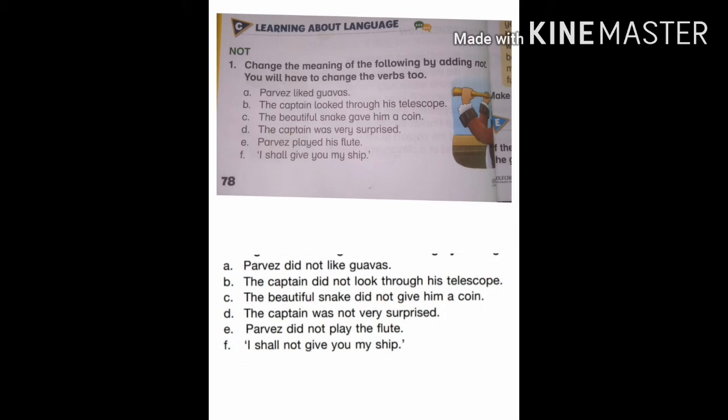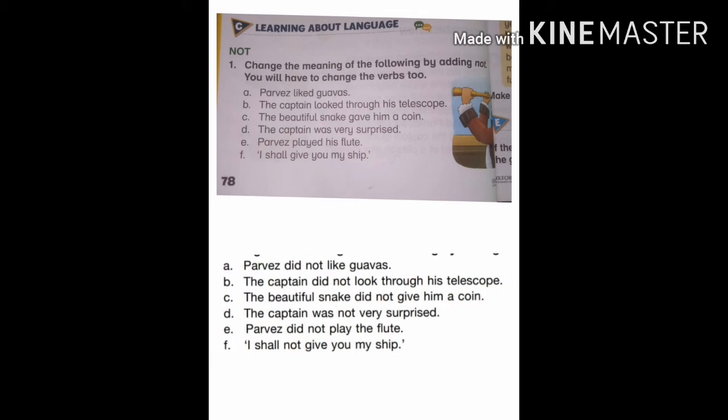Number A is Pervez liked guavas. And in negative sentence, it will become Pervez did not like guavas. Number B, the captain looked through his telescope. And in negative sentence, it will become the captain did not look through his telescope. Number C, the beautiful snake gave him a coin. And the negative sentence is the beautiful snake did not give him a coin.